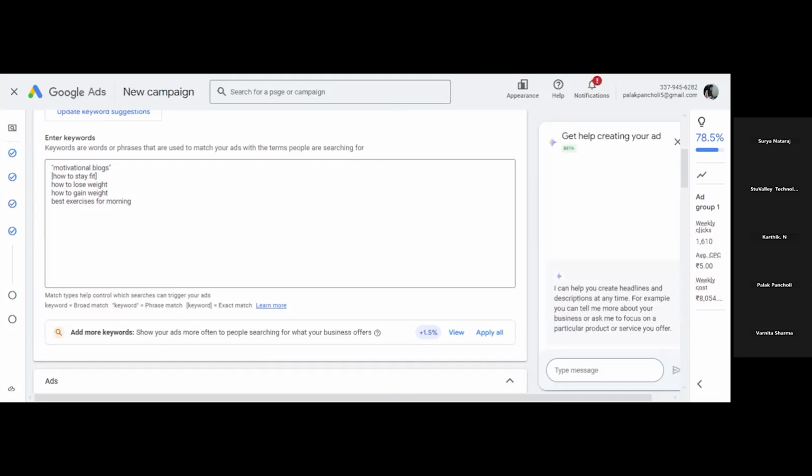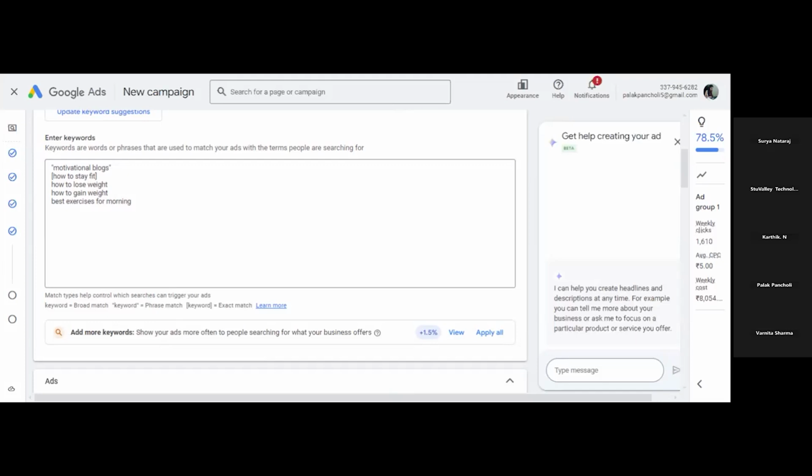Okay, this is exact match type. Clear? Exact match type is clear, and you have to designate this in the brackets. The exact match definition I have also sent in the chat box, you can check.